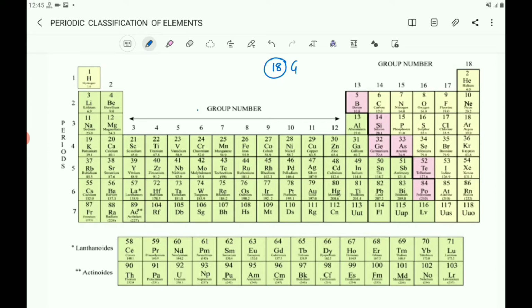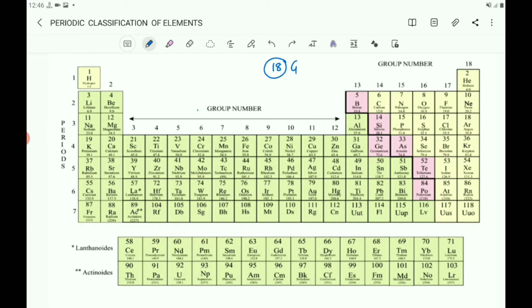And 7 horizontal rows are there. They are known as periods. Observe here: 1, 2, 3, 4, 5, 6, 7. 7 horizontal rows are there. These horizontal rows are called periods. So you can say that in the modern periodic table, there are 18 groups and 7 periods. Now let us see what decides the placing of an element in a certain group and period.